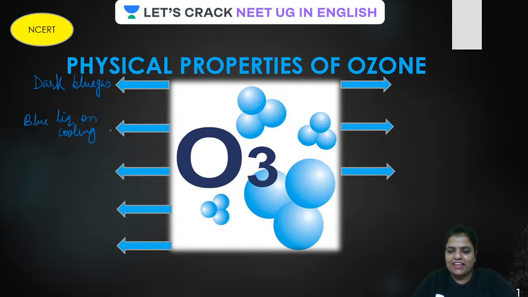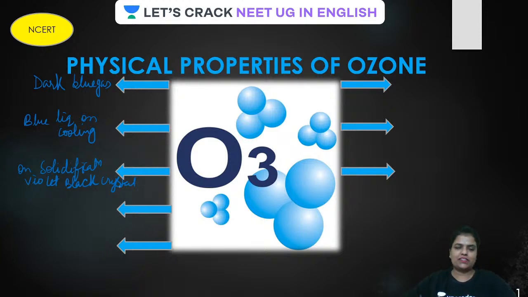Is that clear? This is the second physical property, guys. And on solidification, yes, ozone can be solidified. All your eyes on the screen. On solidification, it forms violet black crystals.